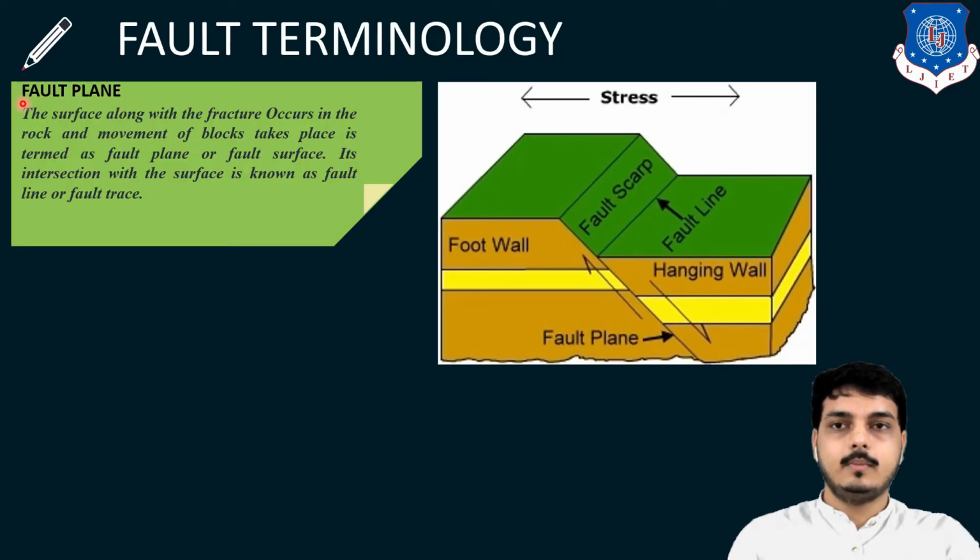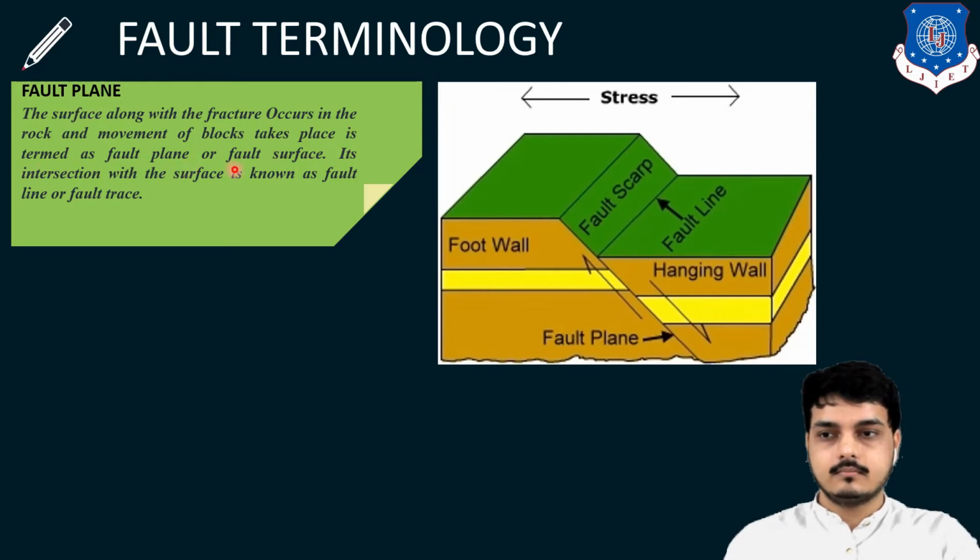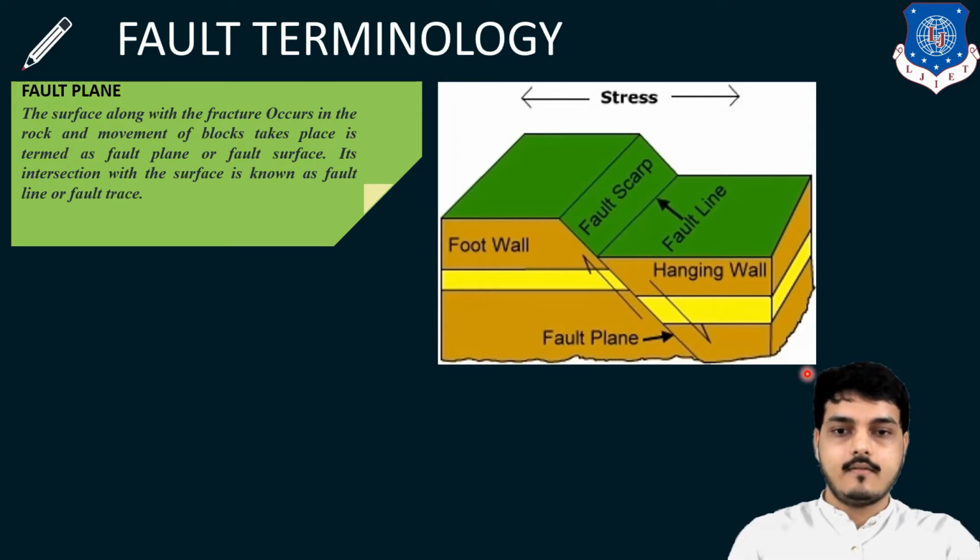So what is a fault plane? Here you can see this is one part and this is the second part, which has moved in an inclined form. So this line is nothing but my fault plane. The surface along which the fracture occurs and the movement of the blocks takes place is termed as the fault plane, or say fault surface. Its intersection with the surface is known as the fault line or fault trace. So this intersection of the fault plane is known as the fault line. So this was the fault plane.